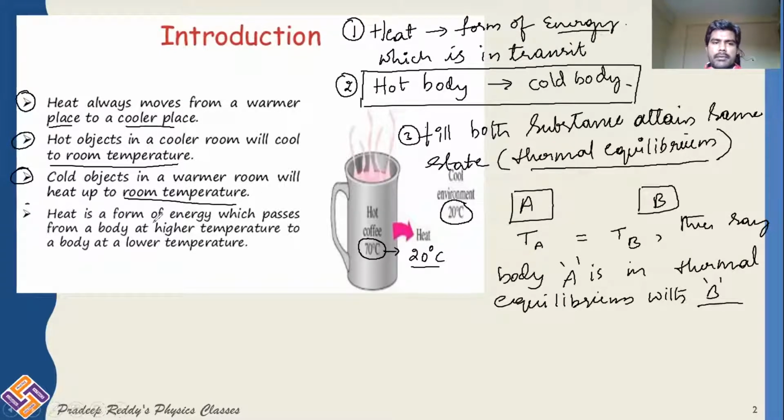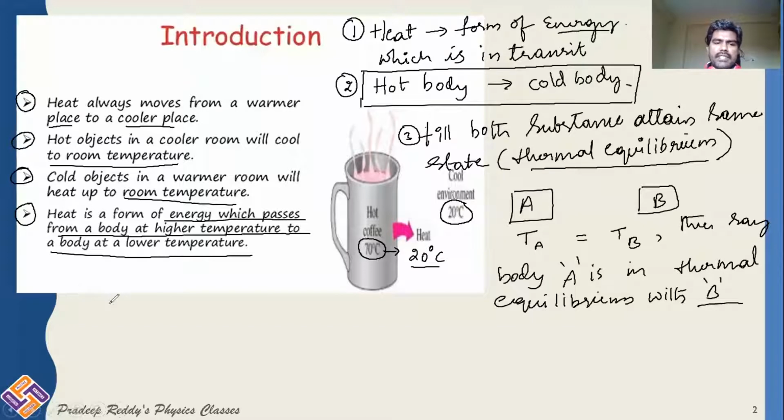And the next is, heat is a form of energy which passes from a body at higher temperature to a body at lower temperature. That is what we have already discussed. So these are the important things which you should understand about heat energy. Heat is a form of energy which is always in transit. It always flows from a hot body to a cold body till both of the substances attain the same thermal equilibrium. Same thermal equilibrium in the sense that till two bodies attain the same temperature, we say that heat transfer takes place.